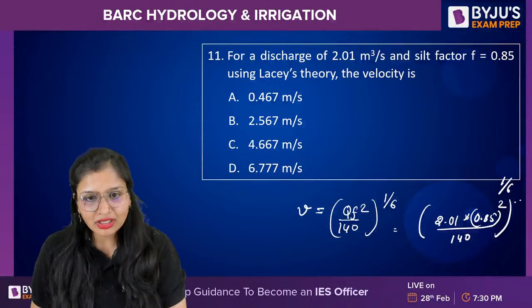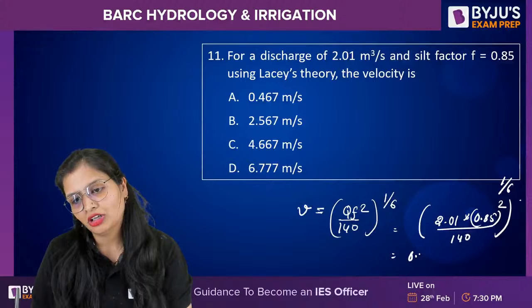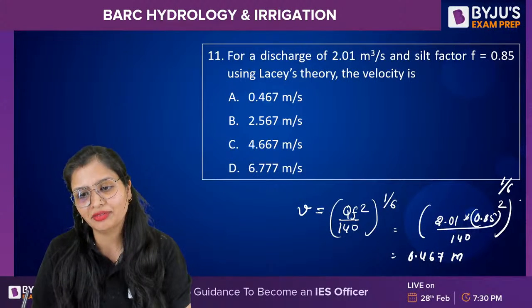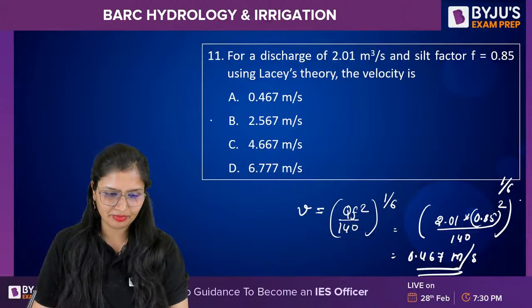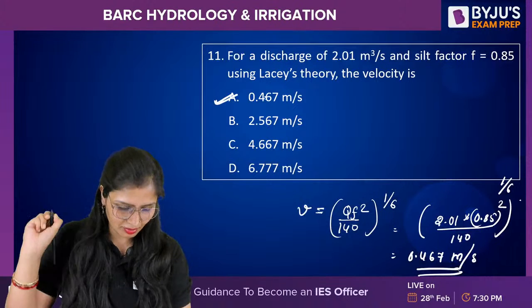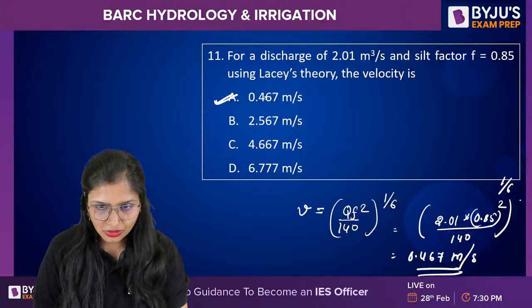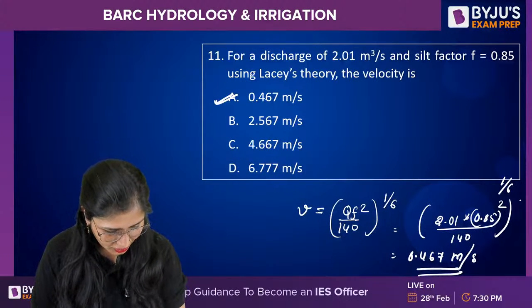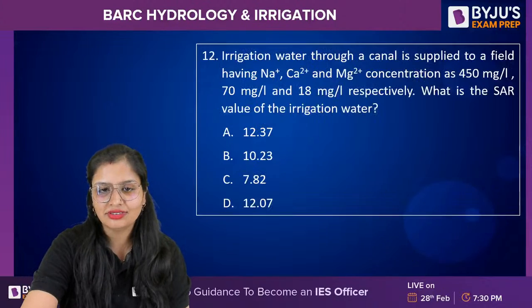How much is it coming? Correct. 0.467 meters per second. Q f square upon 140 to the power 1 by 6. Very good, Rajendra. You remember the formula also?